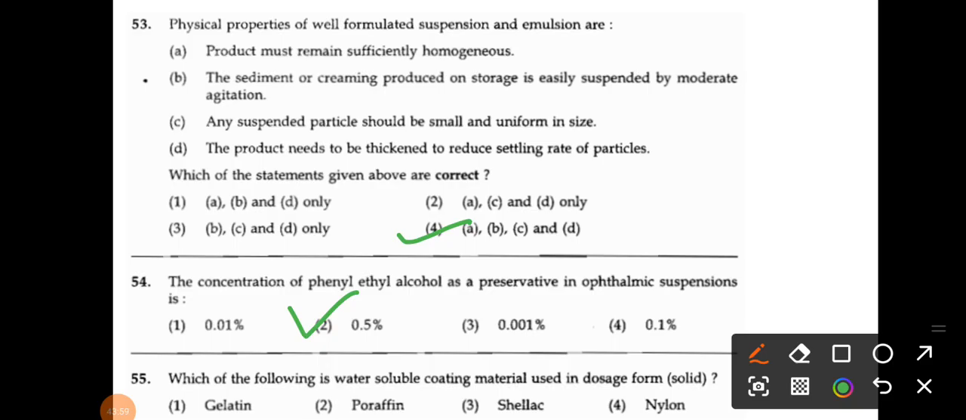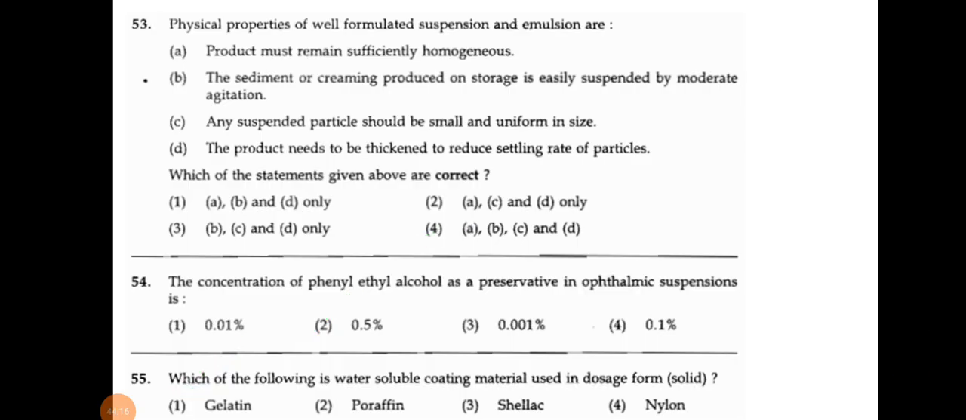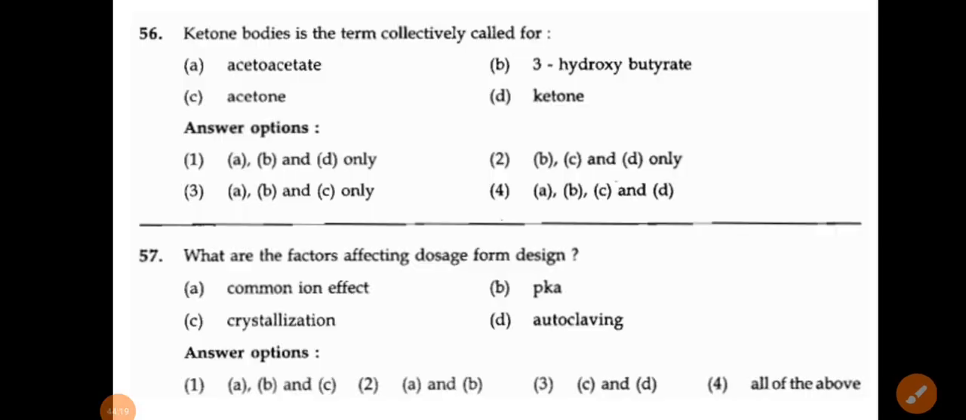Next one, which of the following is a water soluble coating material used in solid dosage form? So the options are gelatin, paraffin, shellac and nylon. Definitely your answer is gelatin, because gelatin is water soluble, whereas paraffin, shellac and nylon are water insoluble.